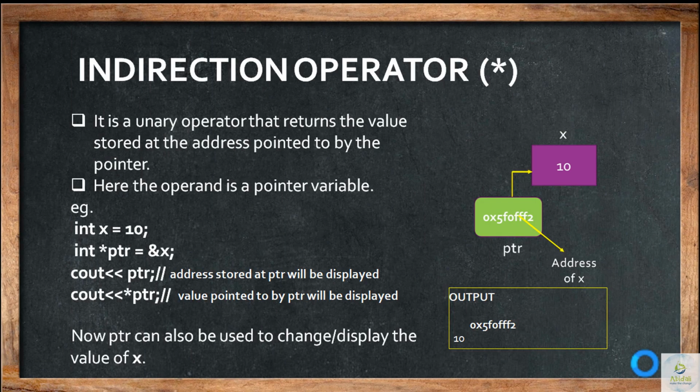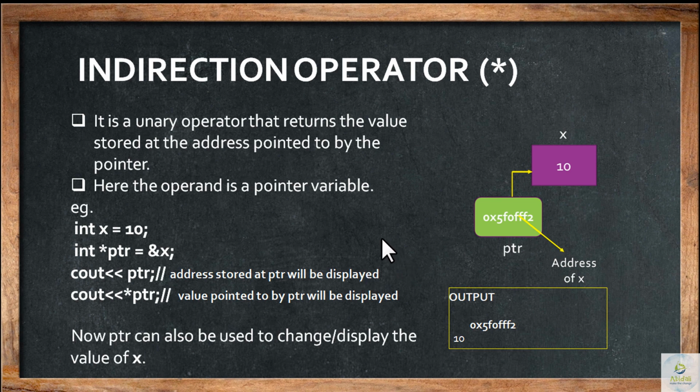Welcome back to the next session of pointers. In the last session we discussed the pointer operator and the address of operator. The address of operator, which we discussed in the last class with its syntax and example, is basically used to find the address of the operand. So it's a kind of unary operator that we have seen.